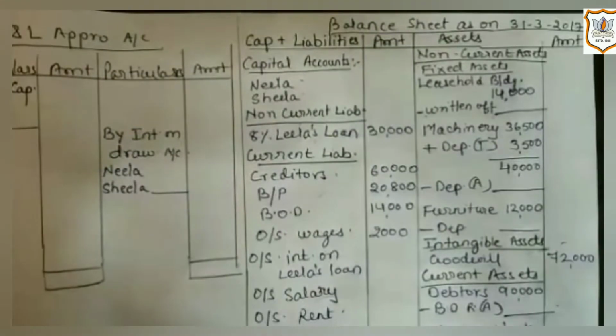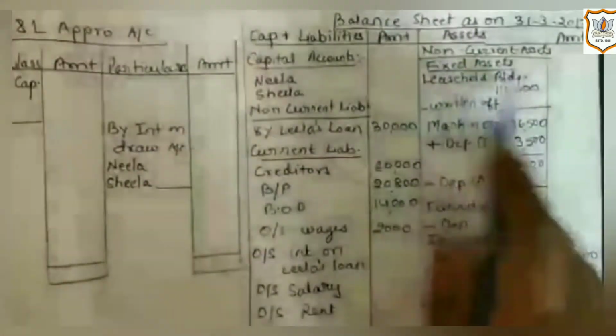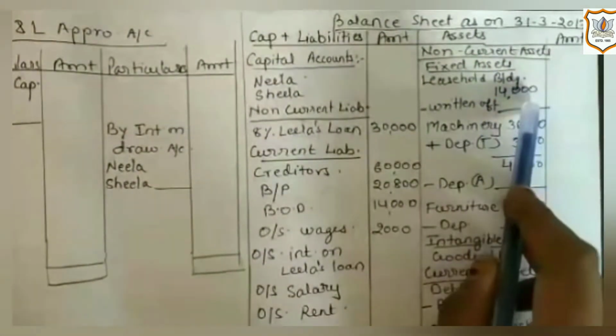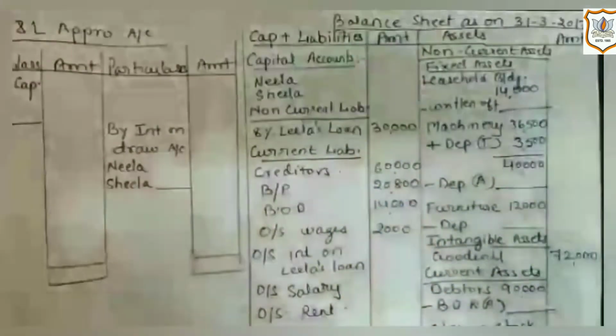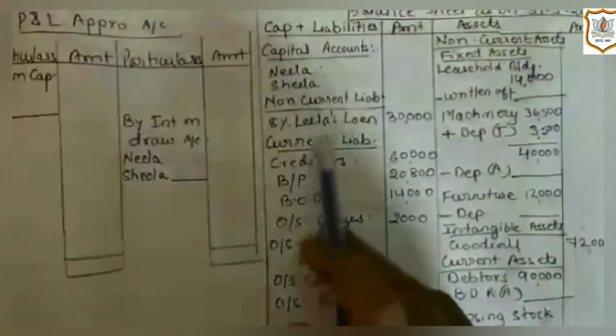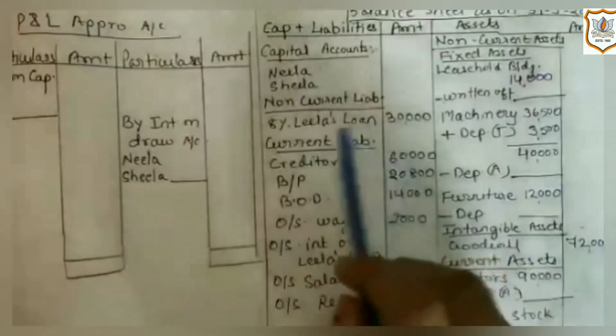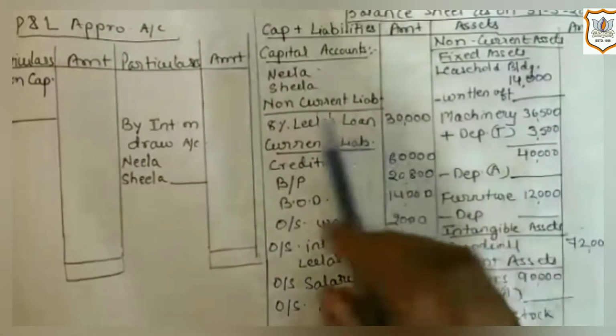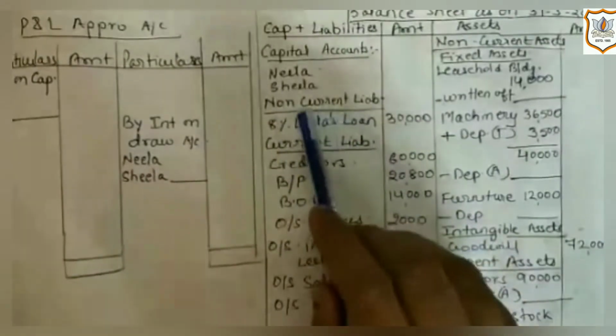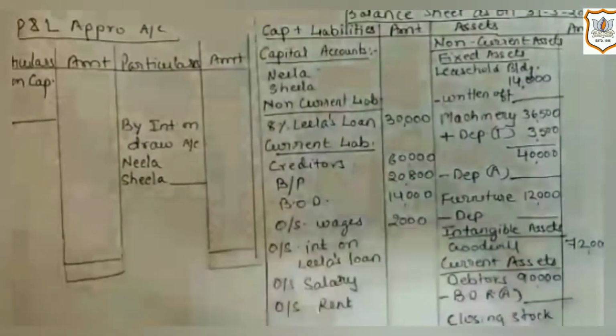Here intangible asset means the assets which cannot be touched and cannot be seen. Then amount of leasehold building is given, which is 14,000, and it will be written under the heading of fixed asset. The next item, which is the last item, Leela's loan, which is rupees 30,000, and it will be written under the heading of non-current liability.